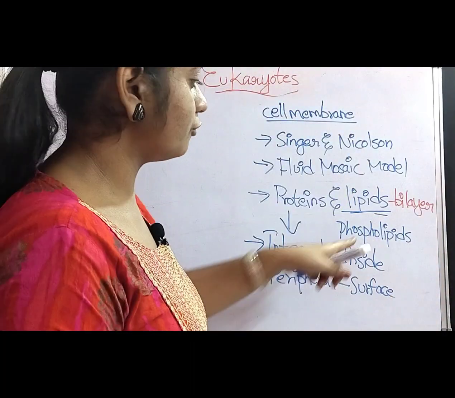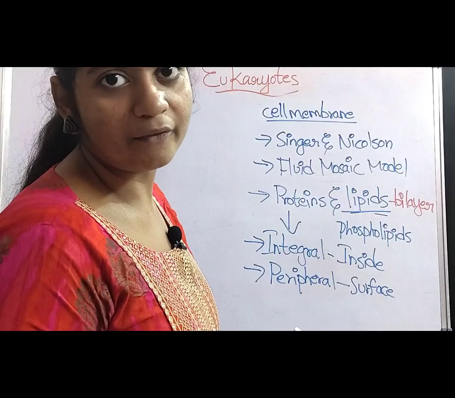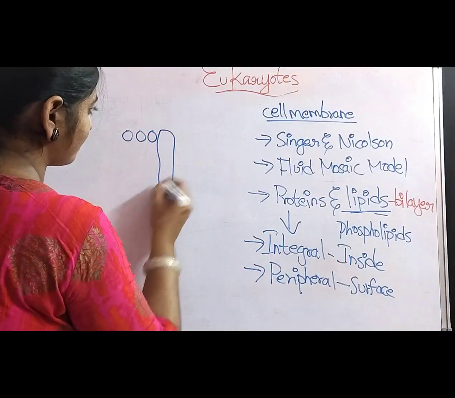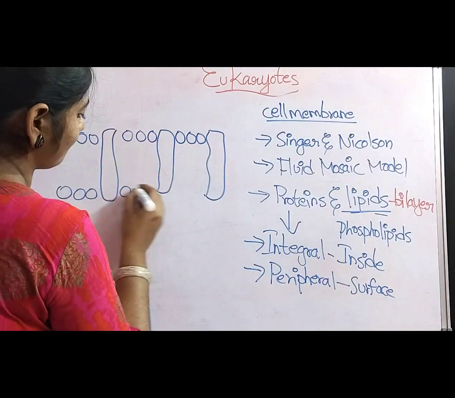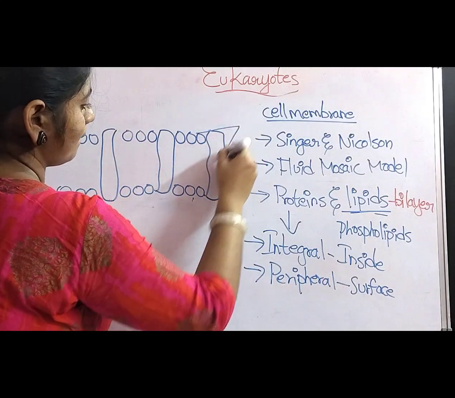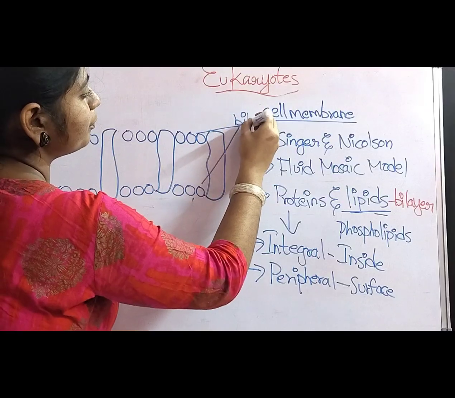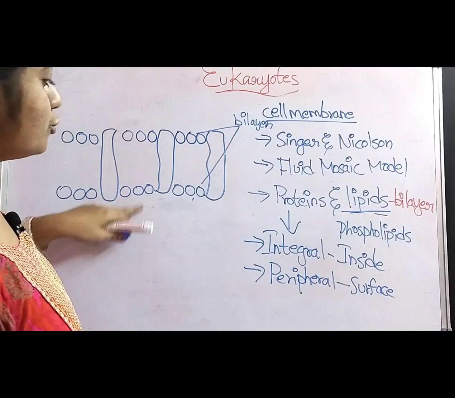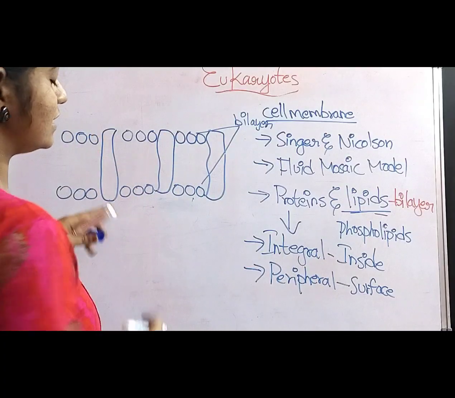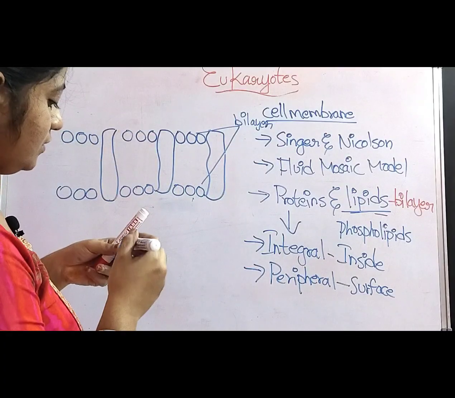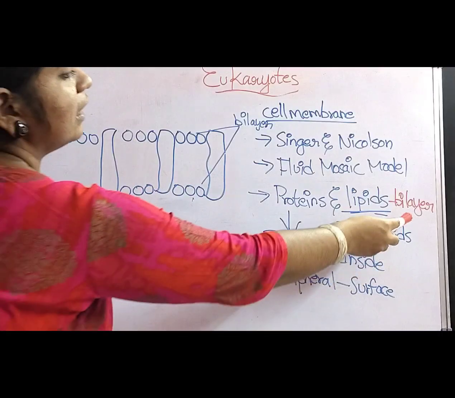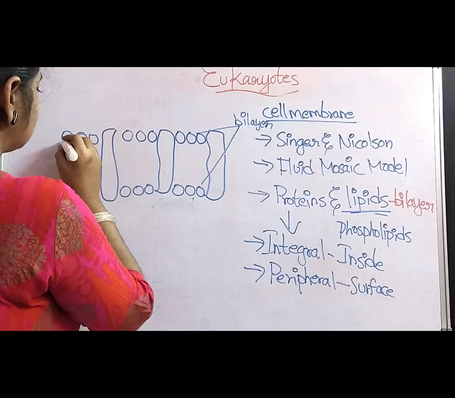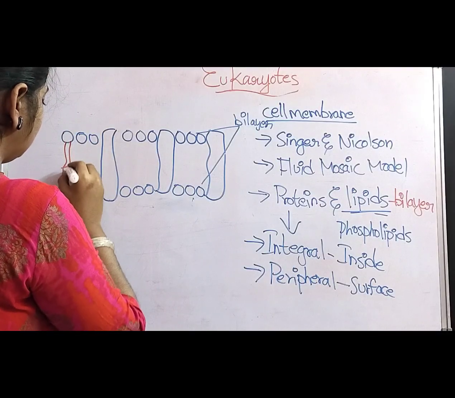So, a bilayer structure of phospholipids is observed in the cell membrane model. The phospholipids are arranged into two layers, and in the middle of these lipids, the proteins are arranged. And the lipid layer contains two portions, called the head region and the tail region.